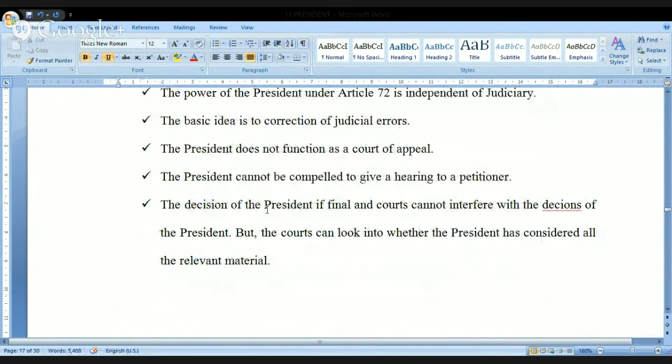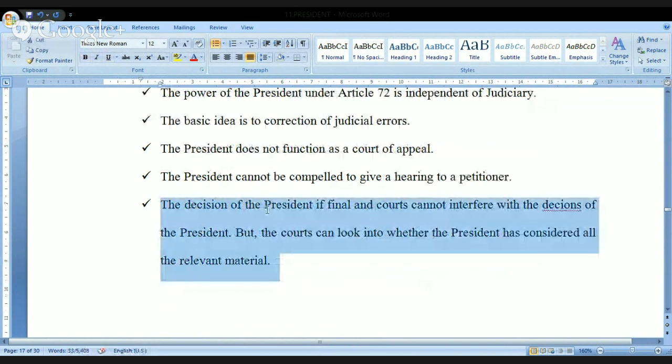Next one. The decision of the president is final, and courts cannot interfere with the decision of the president. But the courts can look into whether the president has considered all the relevant material or not.